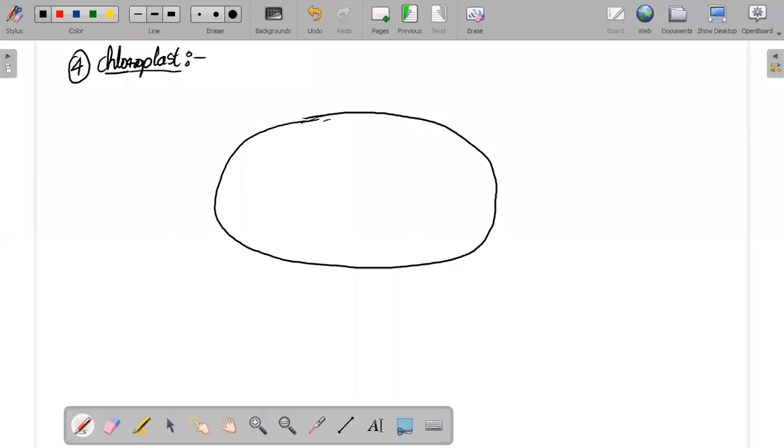And how many layers will be there? The diagram will be a little bit problematic, so I'm just drawing a rough diagram.